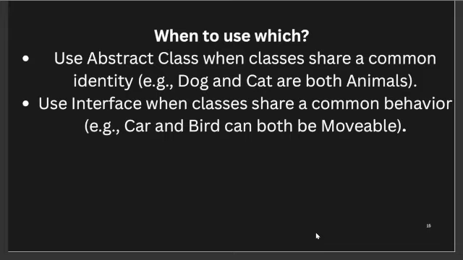Use abstract classes when classes share a common identity, like dog and cat are both animals. Use an interface when classes share a common behavior, like car and bird can both be movable. So when we talk about behavior, we create interfaces, and when we are working with a common identity or category, we will use abstract classes.